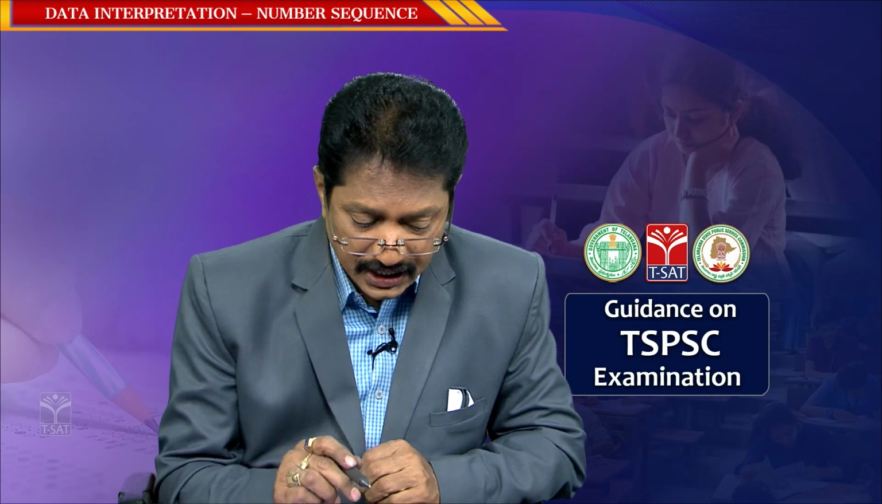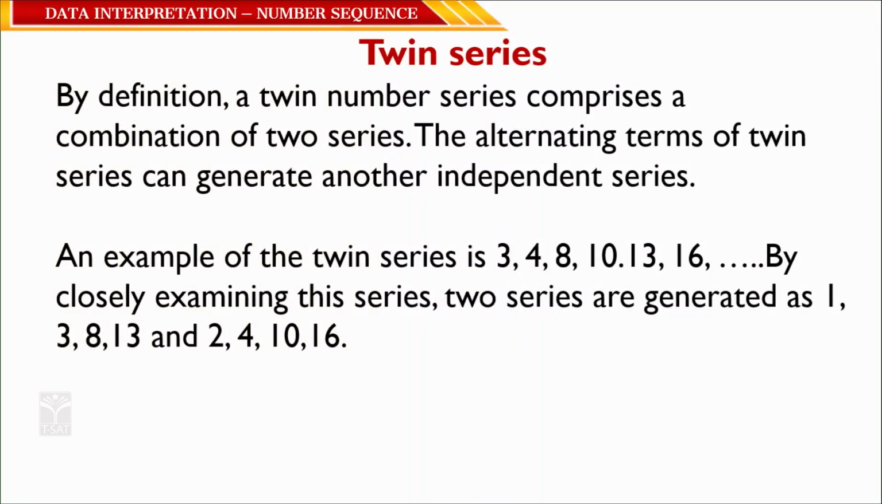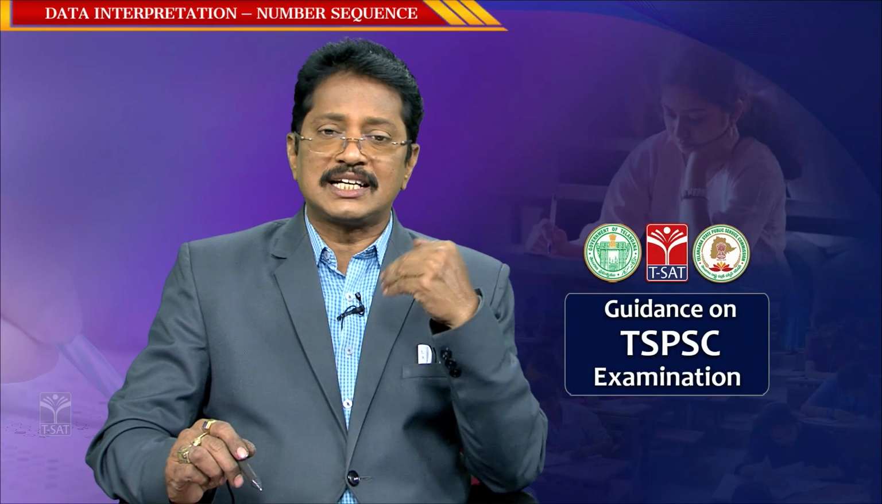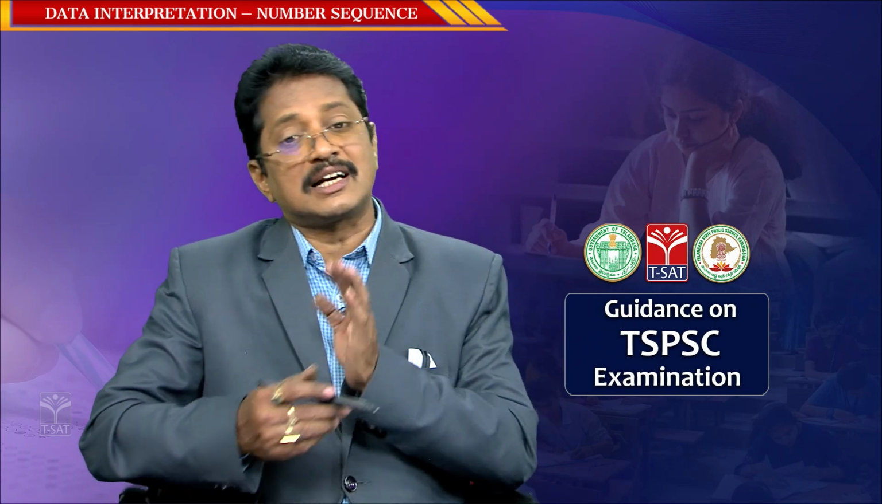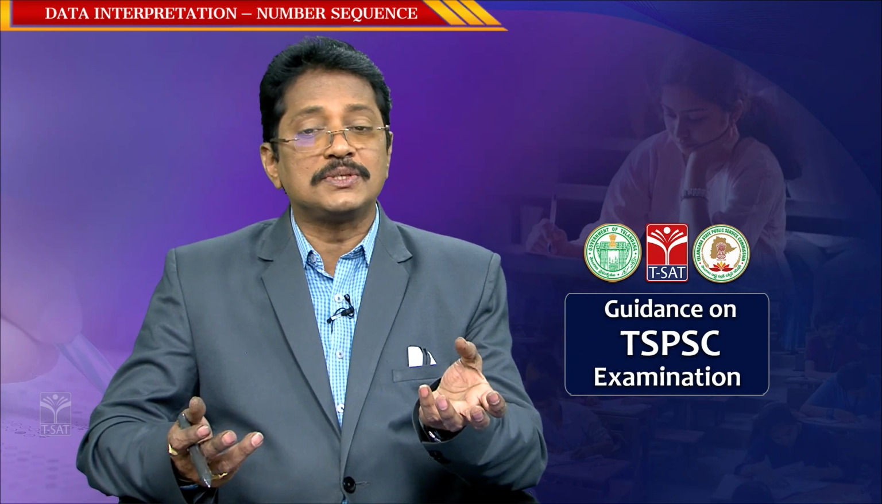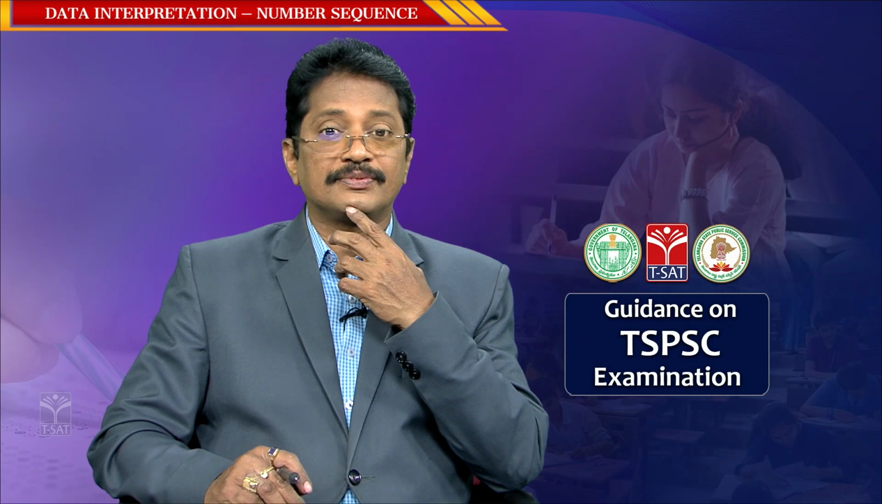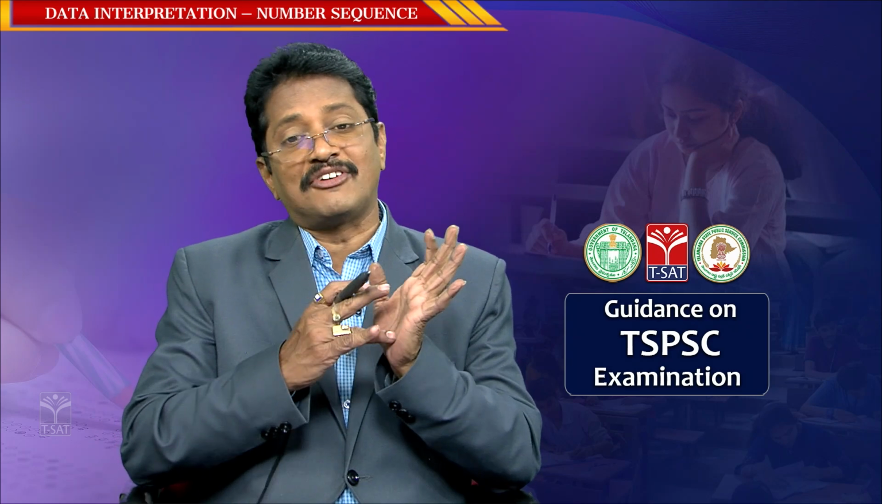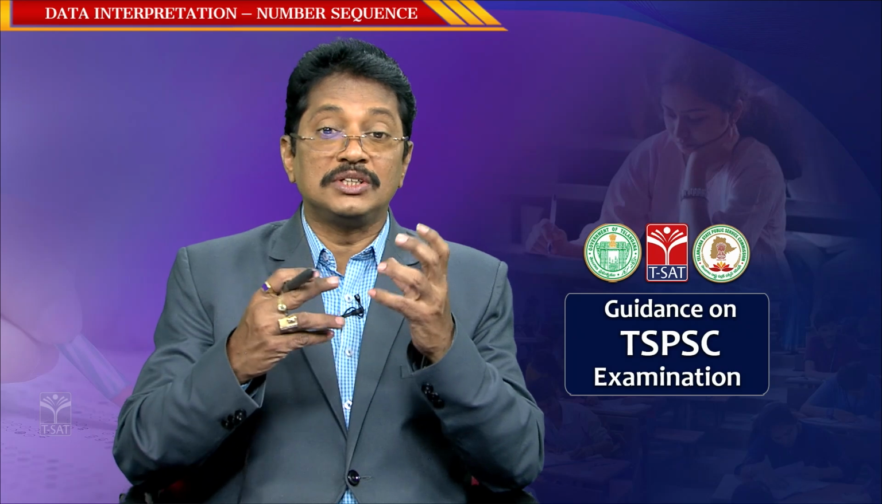So, observe here: 3, 4, 8, 10, 13, 16, correct? 3, 4, 8, 10, 13, 16. When you take it as a single series, 3 plus 1 is 4, 4 plus 4 is 8, 8 plus 2 is 10, 10 plus 3 is 13, 13 plus 3 is 16. There is no uniform pattern, correct? So, it is not an arithmetic progression, not a geometric progression, not a harmonic progression, not a square series, not a cube series, and not a Fibonacci series. Then we have to think that it is none of all these things.